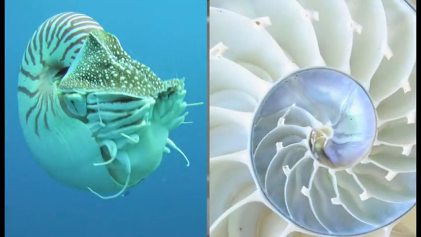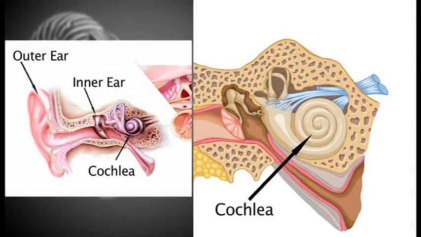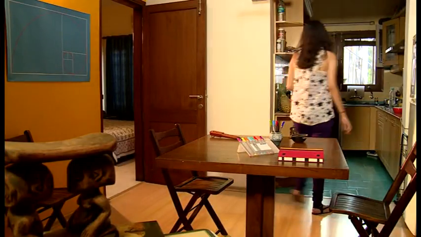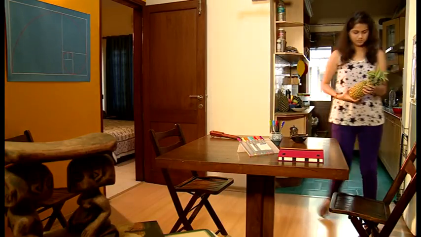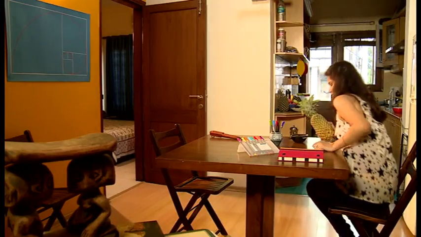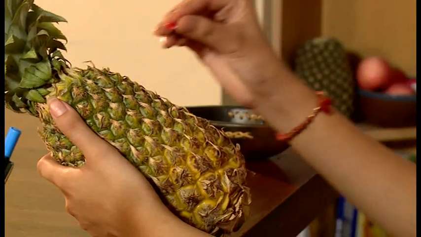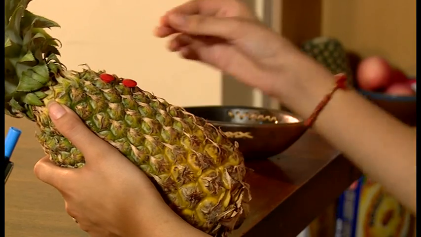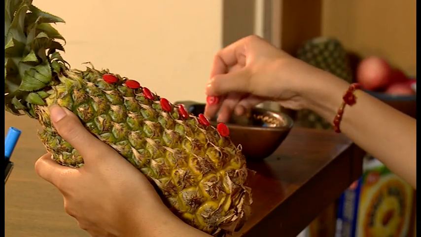Now this spiral is seen in nature in shells like this nautilus shell. It is even seen in the cochlea of the ear. Now Akanksha is curious to see if she can actually find the Fibonacci spiral in nature. She picks a pineapple to study and carefully studies it. When you look carefully, the rows spiral out in 3 directions. She then counts the rows in 2 of the directions. She marks each row with a pin. This can take a while because every pineapple is not perfect. But if you're careful, you can do it.